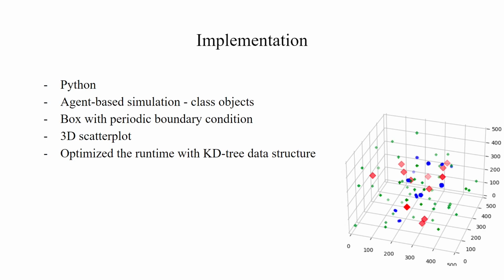To observe the behavior of the objects in the system, we visualized it in real time using a 3D scatter plot. To make this possible, our code needed to be able to simulate all the interactions between the objects fast enough. For this, we used an algorithm called KD tree.